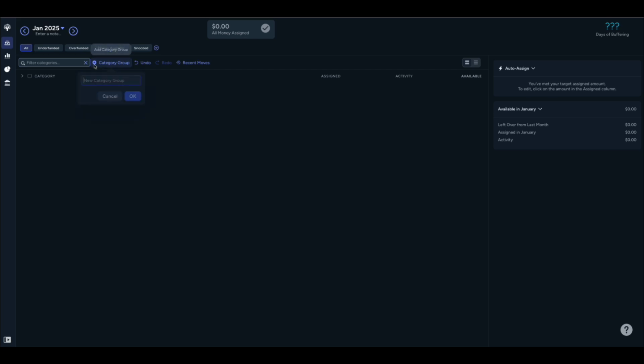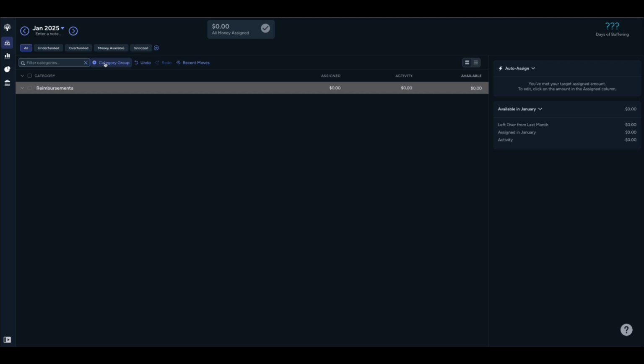All right, so I'm going to show you how I set up my budget. So first I deleted everything that was in YNAB and I'm going to create category groups. So I add them in from what will end up being on the bottom of my list, going up to what should be kind of at the top of my screen. So I have a category for reimbursements. I get money back from family, friends, work, etc. So I keep them categorized there just to kind of make it easier to track those kinds of transactions.